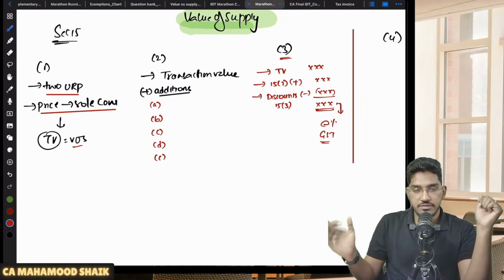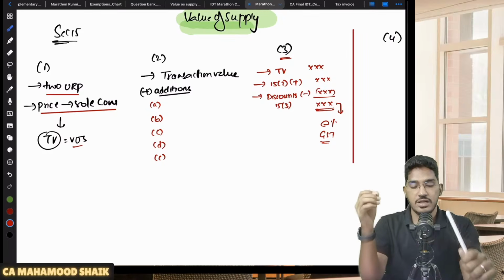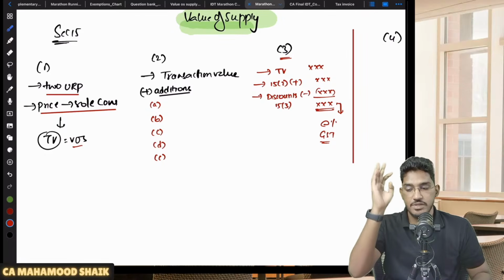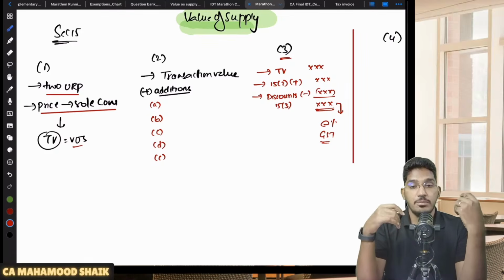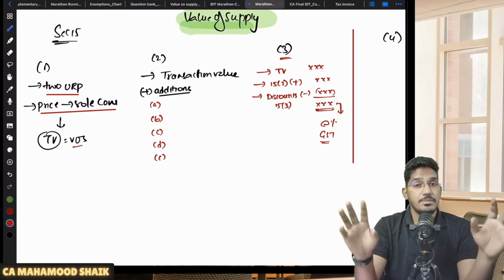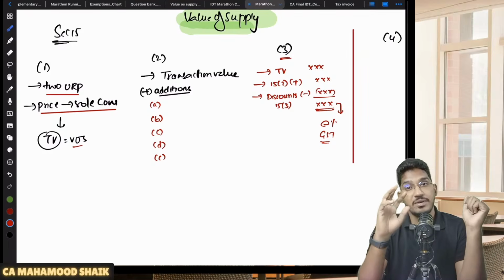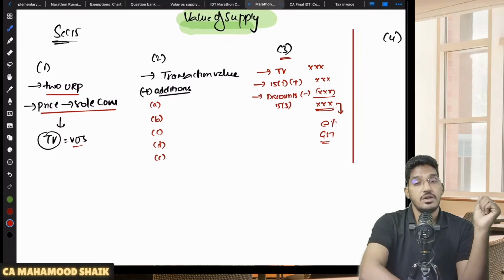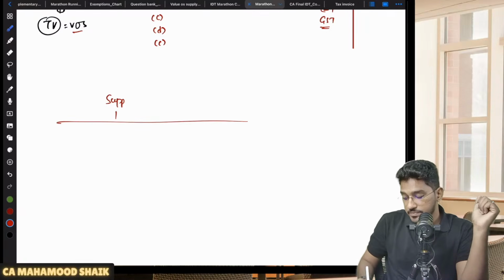So 15 subsection 1, 15 subsection 2, 15 subsection 3, all the 3 are talking about those circumstances where the transaction is happening between 2 unrelated persons and where price is the only consideration. Sir, but not all supplies will happen between unrelated persons. In not all supplies, price is the only consideration. There could be other aspects also. Sir, what could be the other aspects? Let us say, for example, there is a supply which is happening between related persons.